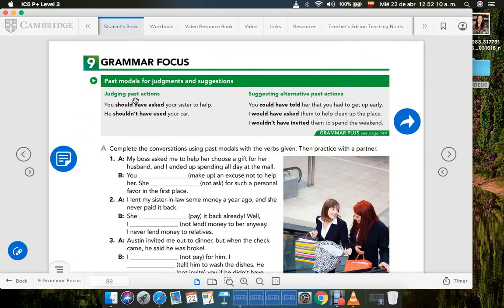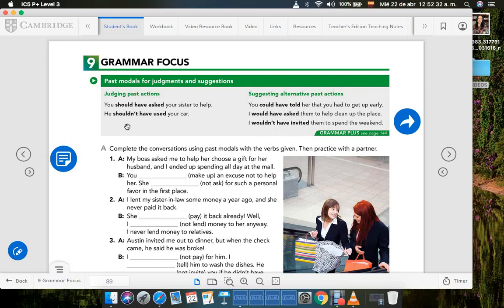When you're judging past actions, you use words like should have asked or shouldn't have used. If you're suggesting alternative past actions, you use words like could and would, like could have told or would have asked or wouldn't have invited. So if you can see on both things, we have the model right here.